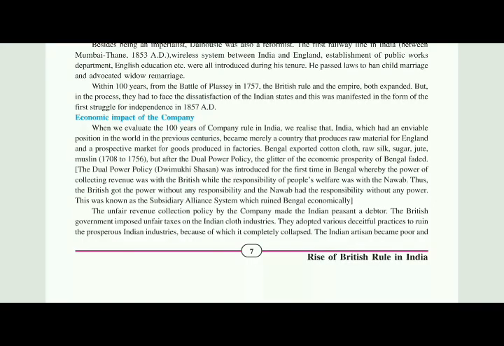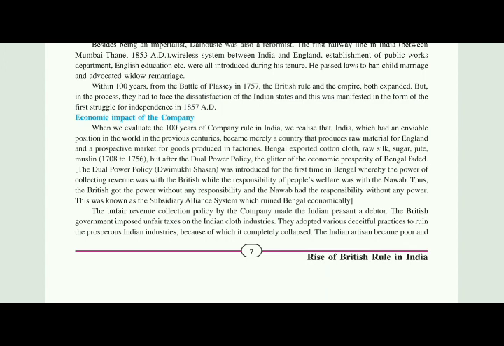Now, moving towards our next topic, which is the economic impact of the company. From the whole chapter, from the subsidiary alliance system, from the system given by our Governor General, we will study what the economic impact was on the Indian people by the coming of the British East India Company.